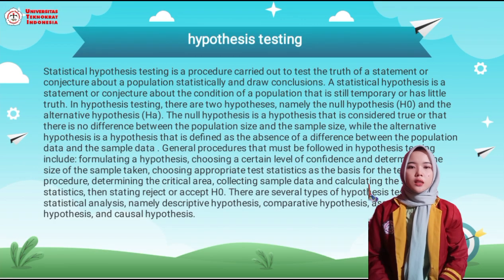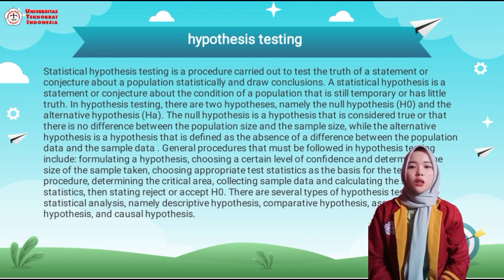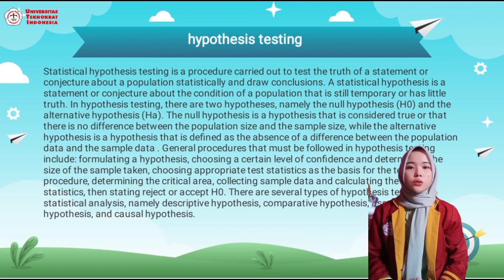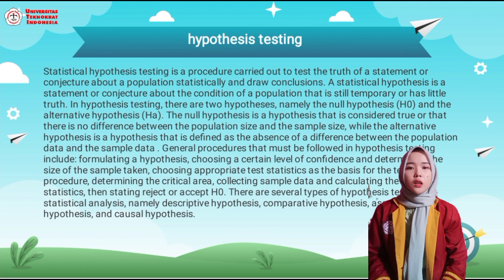Hypothesis testing. Statistical hypothesis testing is a procedure carried out to test the truth of a statement or conjecture about a population statistically and draw conclusions. A statistical hypothesis is a statement or conjecture about the condition of a population that is still temporary or whose truth is still uncertain. In hypothesis testing, there are two hypotheses, namely the null hypothesis H0 and the alternative hypothesis HA.